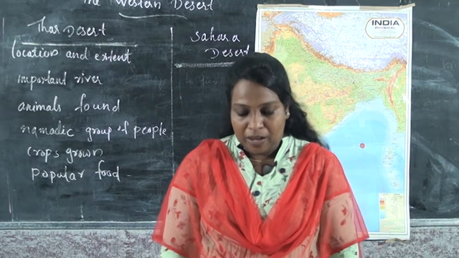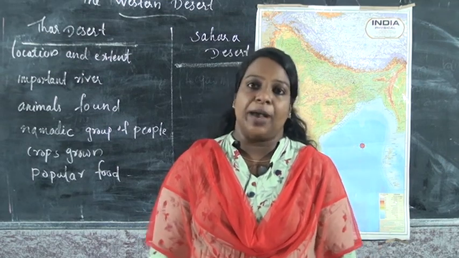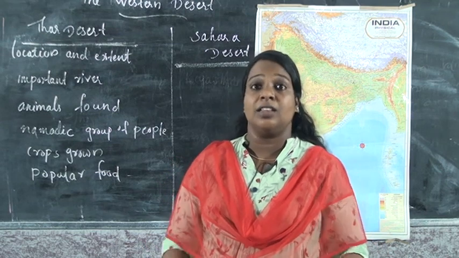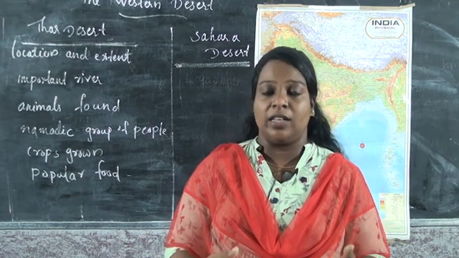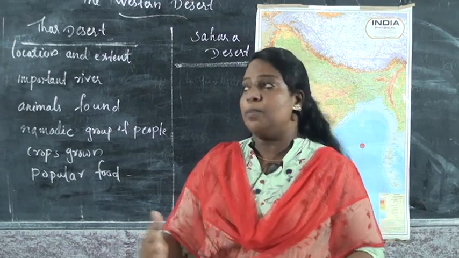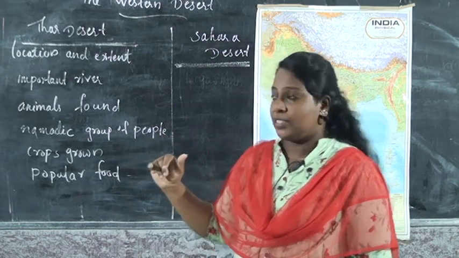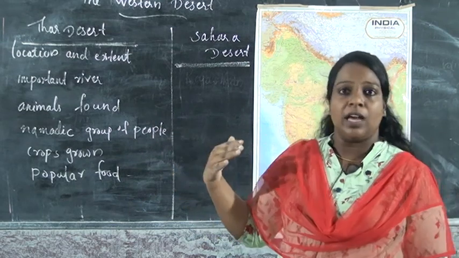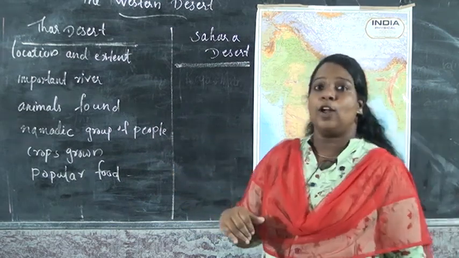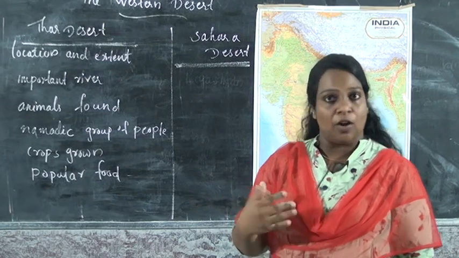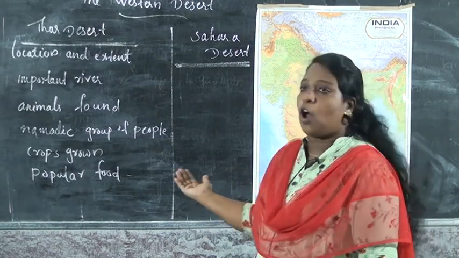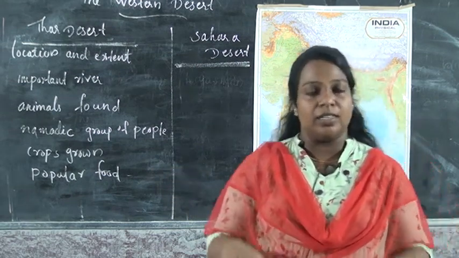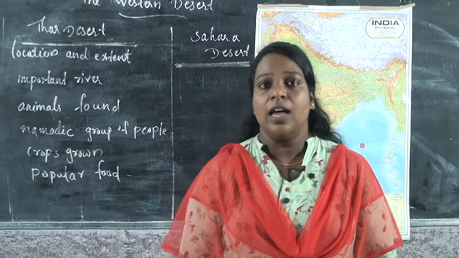Okay children, I hope you understood this chapter. In this chapter we discussed the Western Desert, which is also called the Thar Desert. We discussed the importance of location and extent, the important river, which animals we can find there, the nomadic group of people we call Banjaras, which crops are grown there, and the popular food item. Everything we discussed in this lesson.